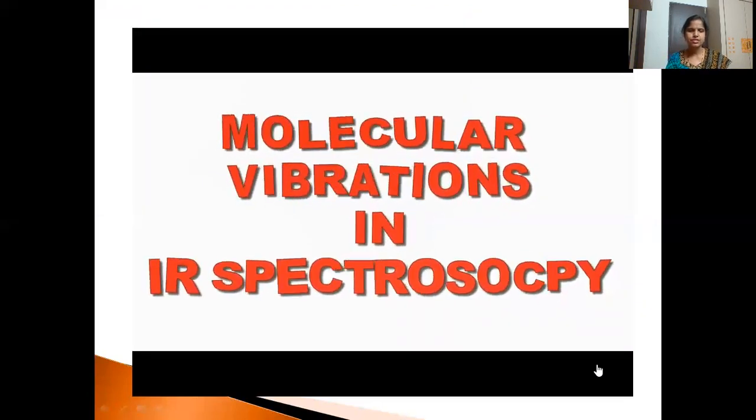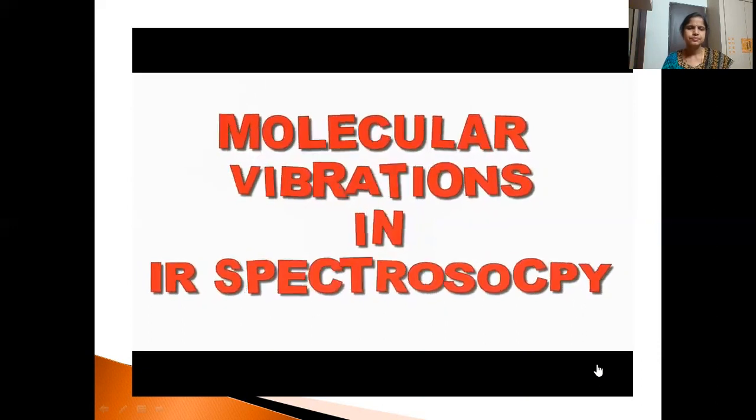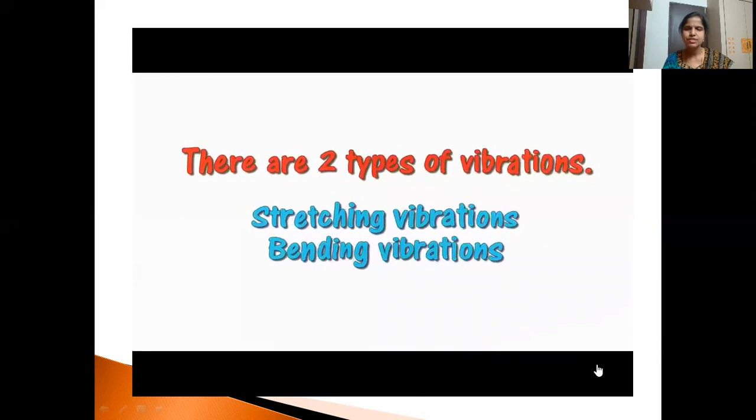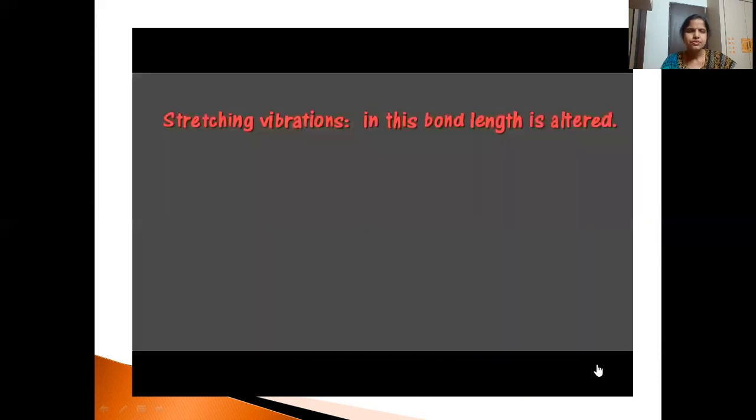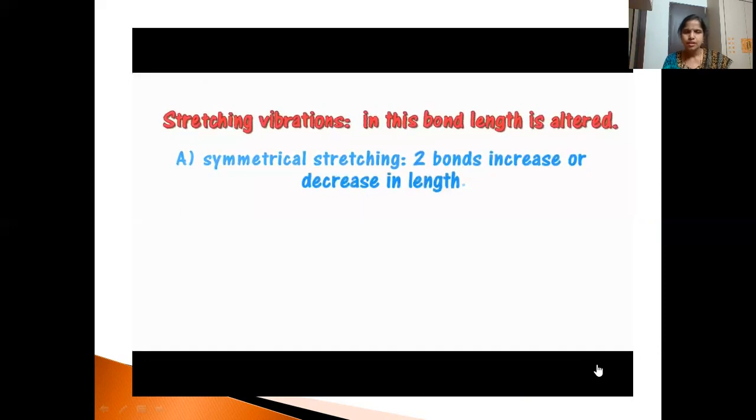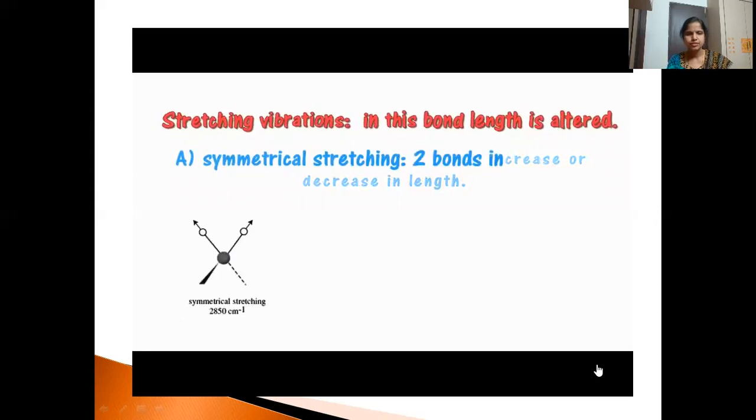Molecular vibrations in spectroscopy are broadly divided into two types: stretching vibrations and bending vibrations. Stretching vibrations we'll take up first. In these, the bond length is altered. There is a change in the bond length. Among stretching vibrations, we have symmetrical first, where two bonds increase or decrease in length. You can see the arrow marks on these two atoms, which means the two bonds are moving away from the central atom.